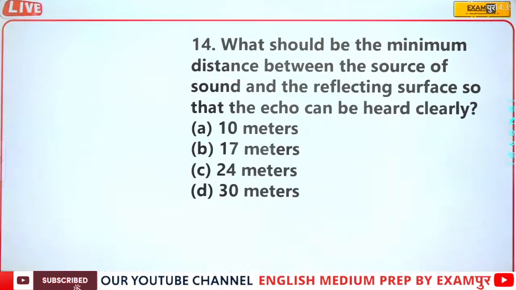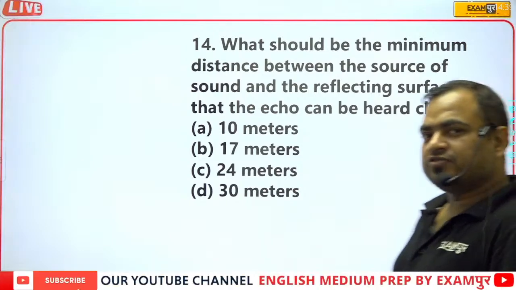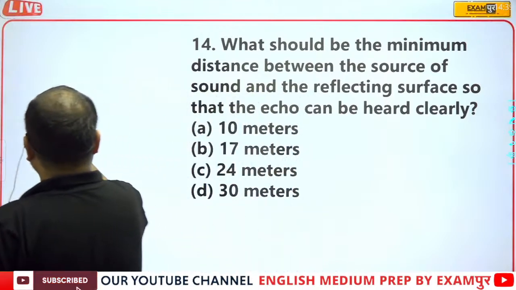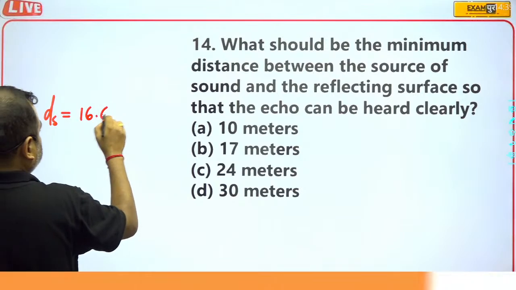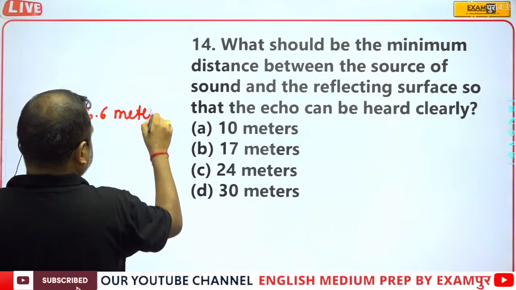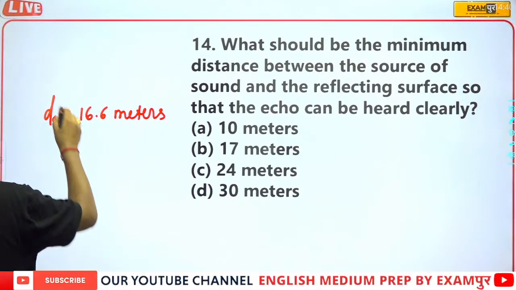Now, what should be the minimum distance between the source of sound and the reflecting surface so that the echo can be heard clearly? We all know that this distance is approximately 16.6 meters at 0 degrees Celsius.